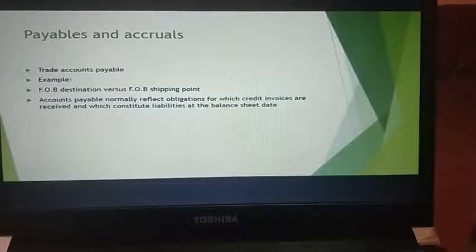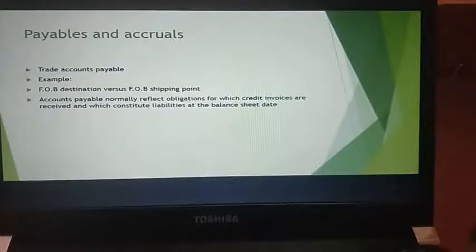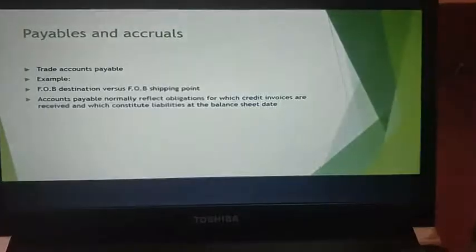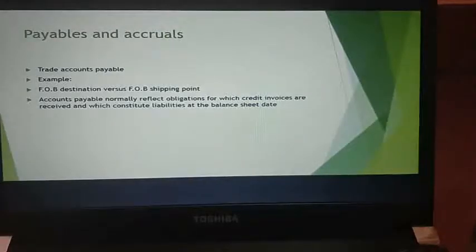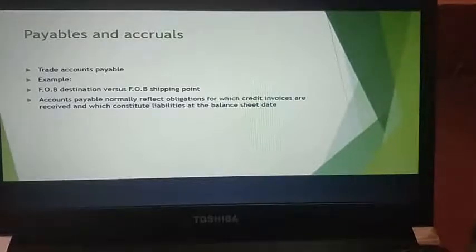So moving on to your next topic, you have payables and accruals. In your payables and accruals, you have trade accounts payable. Okay, trade accounts payable is nothing but, in your payables and accruals, I think you all know what payables are and what accruals are. So basically payable and accrued expenses, accounts payable, for the purchase of goods and services, created with the passage of the title to goods or receipt of the benefit from the services. Here they are receiving benefits from the particular services, okay.